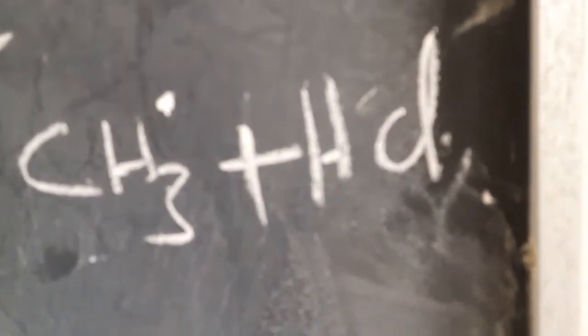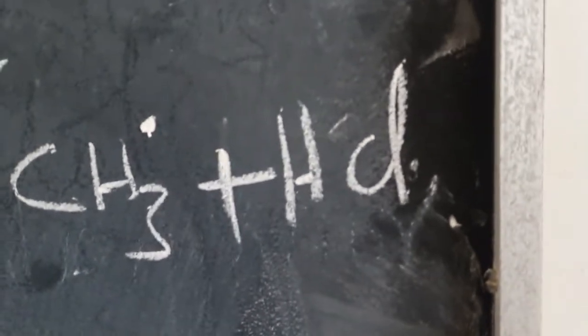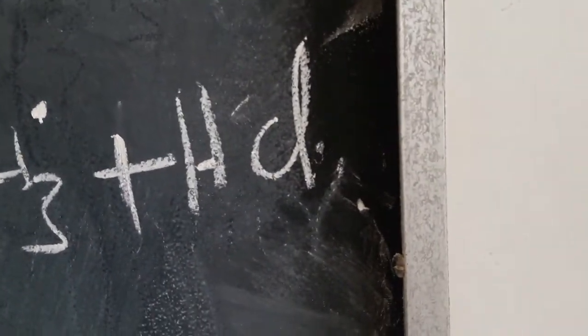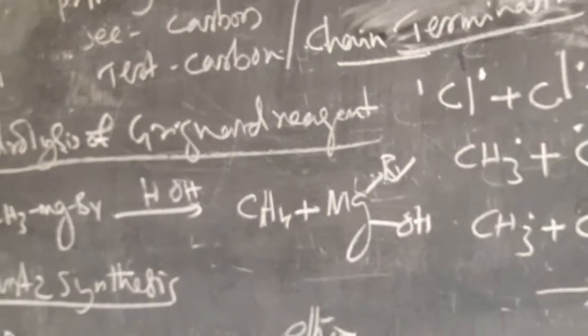The Cl free radical attacks the hydrogen, and that hydrogen with its electron forms a bond with the chlorine free radical, so HCl is formed. But here the product is CH3 dot, the methyl free radical. That is the chain propagation.